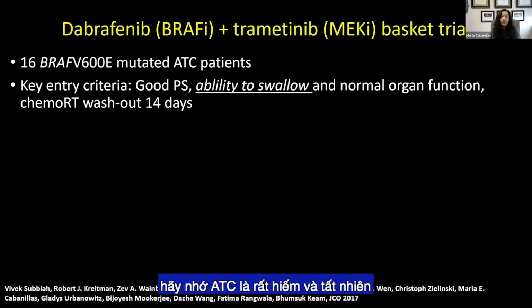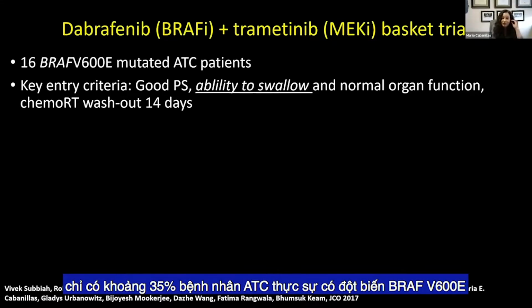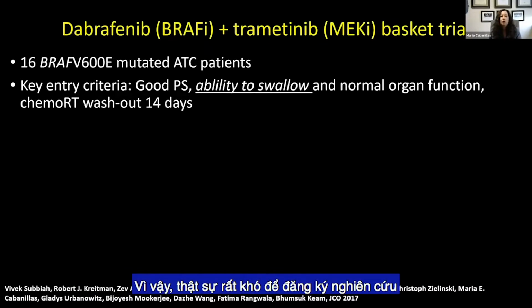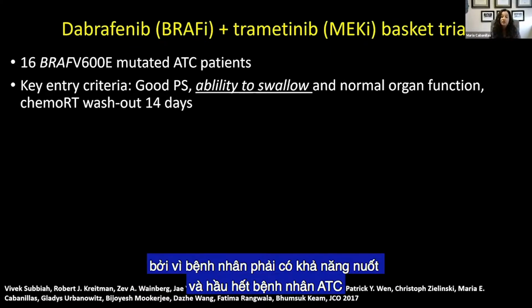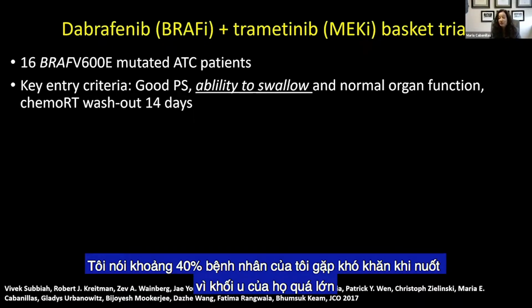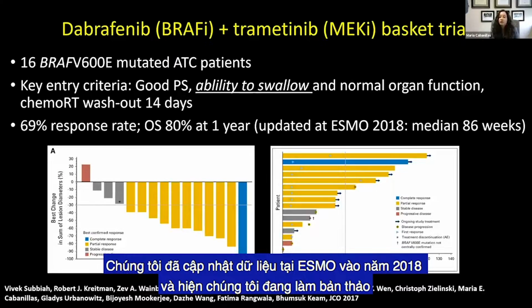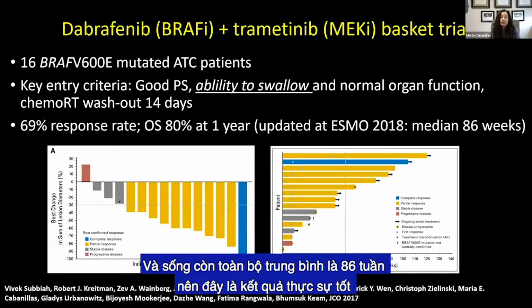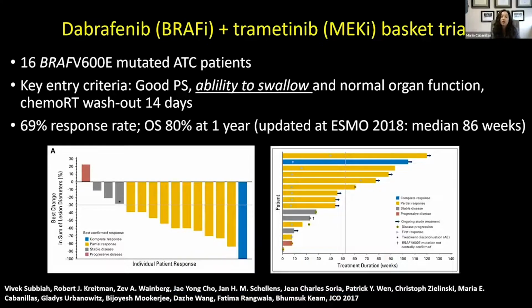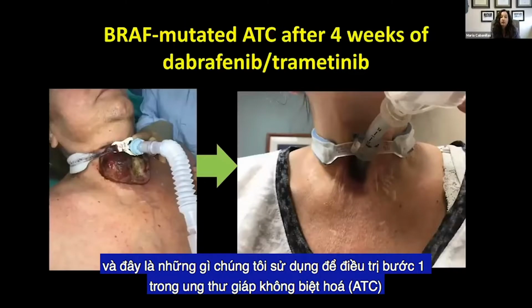Remember, ATC is very rare, and then, of course, it's only about 35% of ATC patients that actually have a BRAF V600E mutation. And then it was really hard to enroll the study because patients had to swallow, and most ATC patients, I'd say about 40% of my patients really have a hard time swallowing because their tumors are so large. But great responses, 69% response rate, overall survival 80% at 1 year. We updated the data at ESMO in 2018, and we're now working on a manuscript, and the median overall survival is 86 weeks. So really good results. And so this is what we use as our first line in ATC.